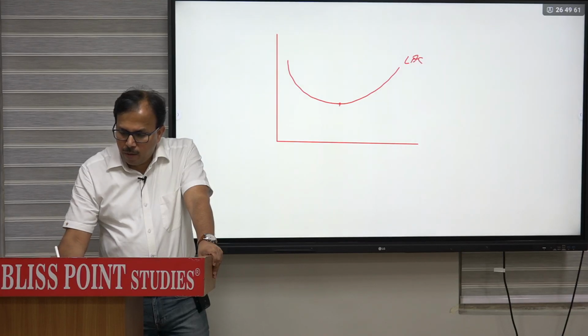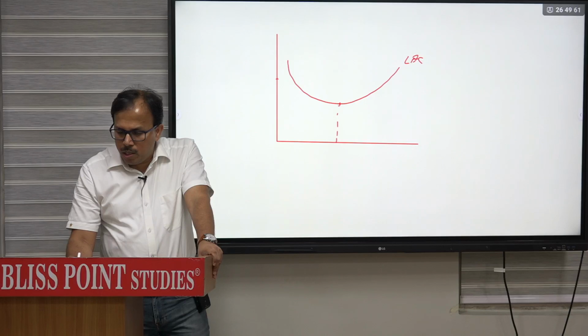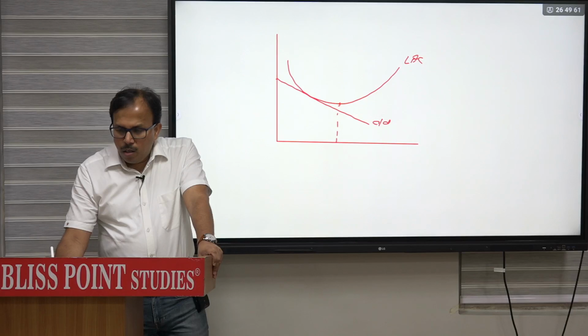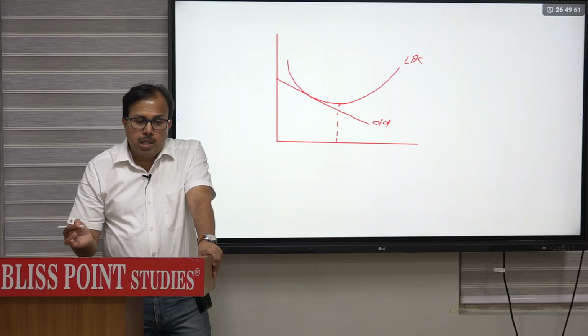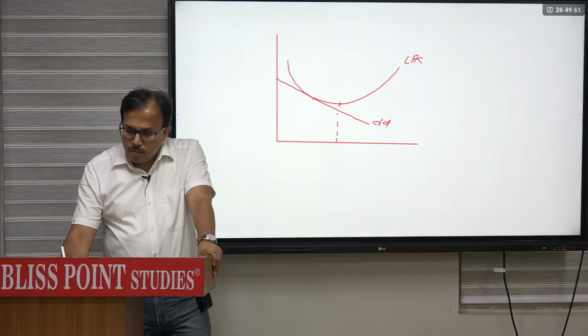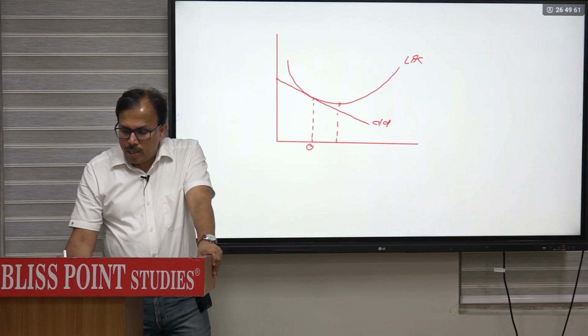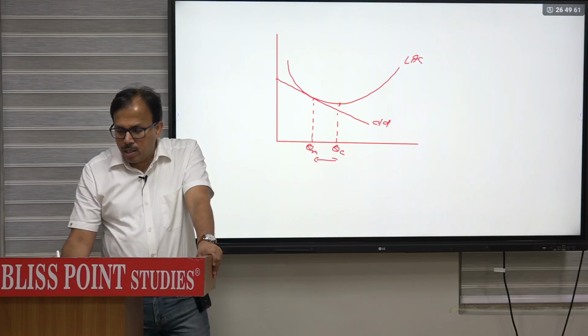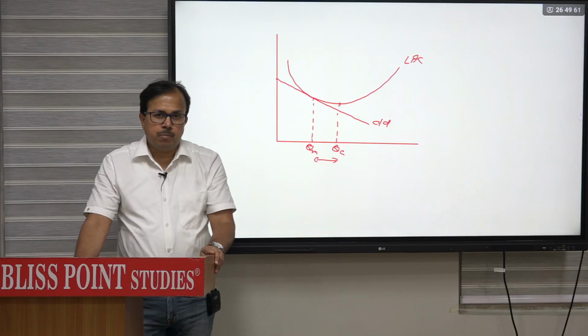This is the ideal. So if this is the ideal and firms are actually producing at the declining part because the demand curve has a negative slope, then due to free entry and exit, the firm must be having only normal profit. So this is the quantity produced by the monopolist and this is the ideal quantity under competition. So critics say that this is the excess capacity, some resources are wasted.